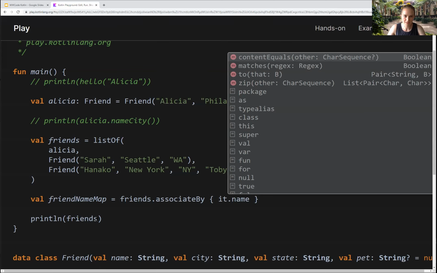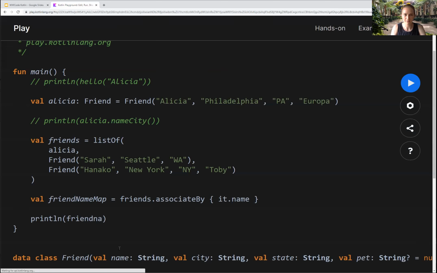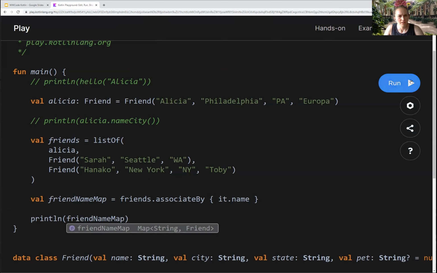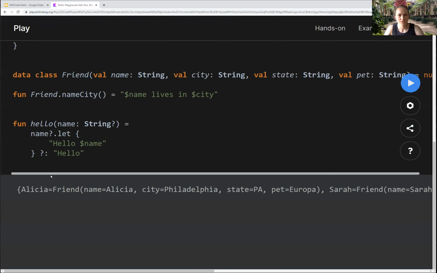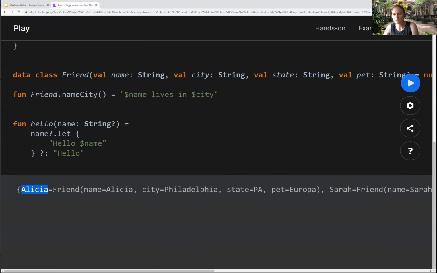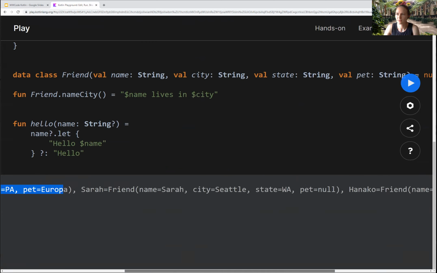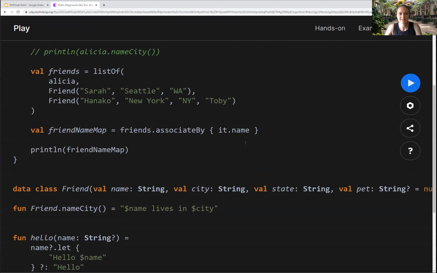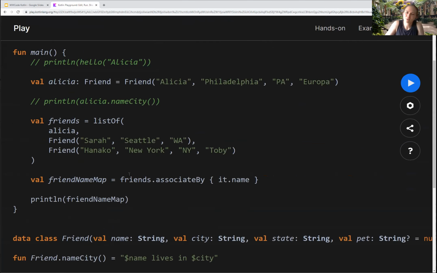If I do this, I create that map of name to friend. So now I end up with a map that goes from Alicia to the Alicia friend object, and for Sarah and Hanako as well. If you've had to make a map out of a list in Java, it's just amazing how great this is, where I just do associate by, and magically it gets me there.